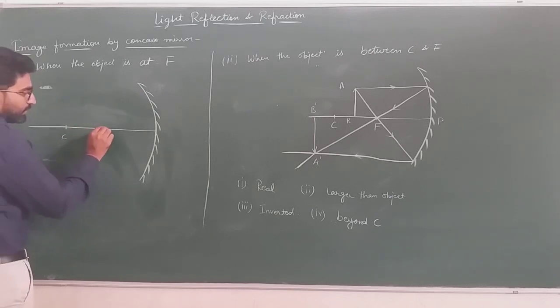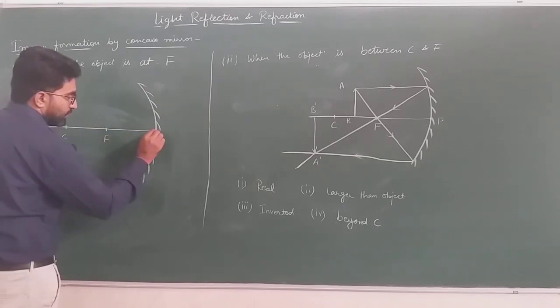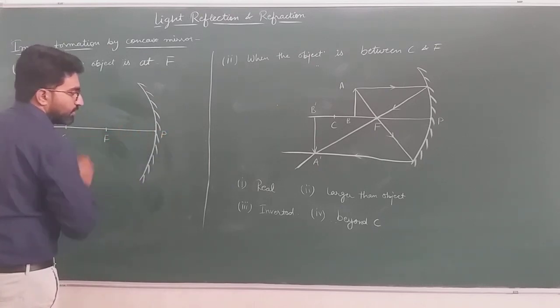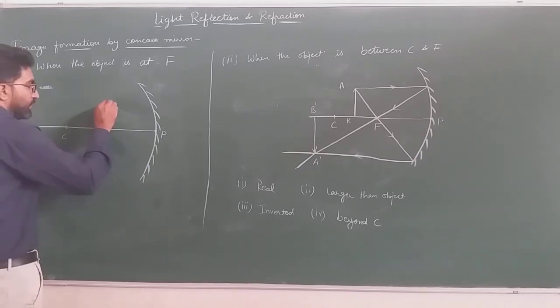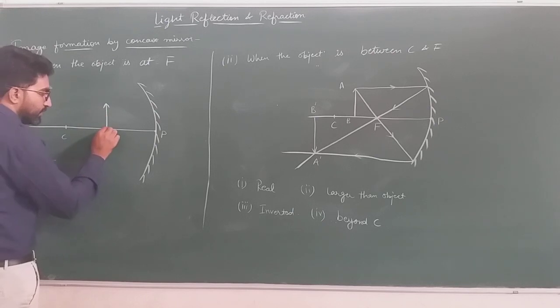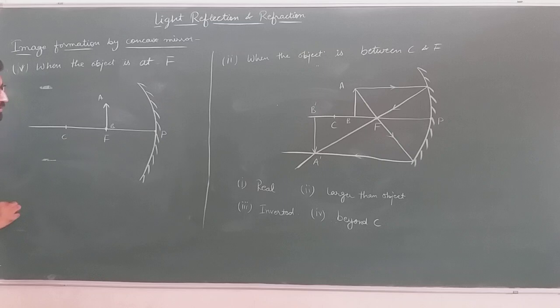This is the center of curvature, and this one is our focus, and it is the point 4. Our object lies at the focus. Here, A, B represents our object.